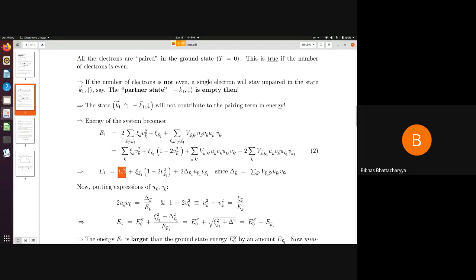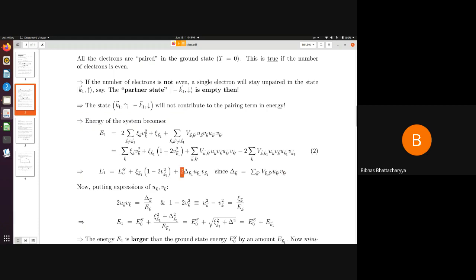Remember there is a factor of 2 dropping that Pranati has pointed out correctly. So this factor is there. Now I can calculate E1. Now I know that this one together with this factor of 2 and this term combine to give me this E0s, the ground state energy of the superconducting state, plus these correction terms, this one and this one. Now I have used the expression that this delta k is given by this.